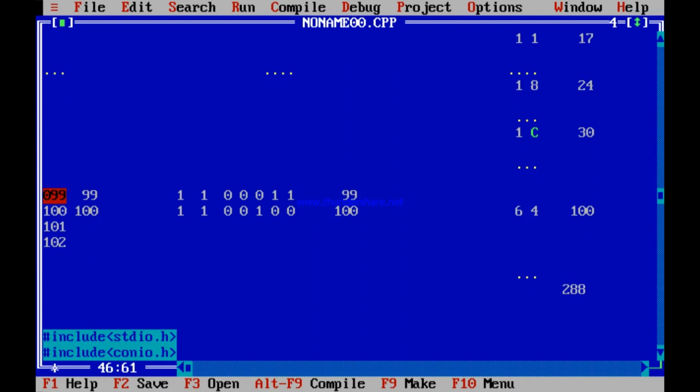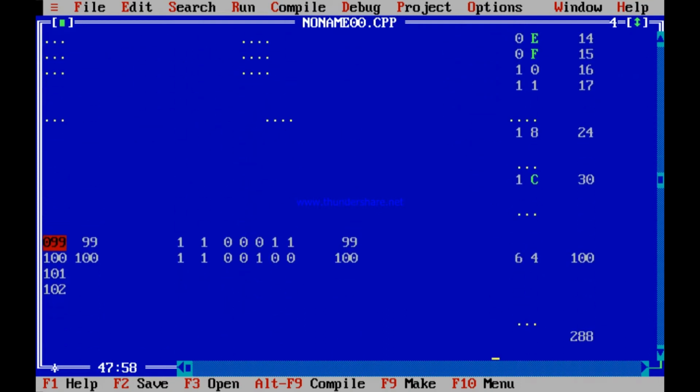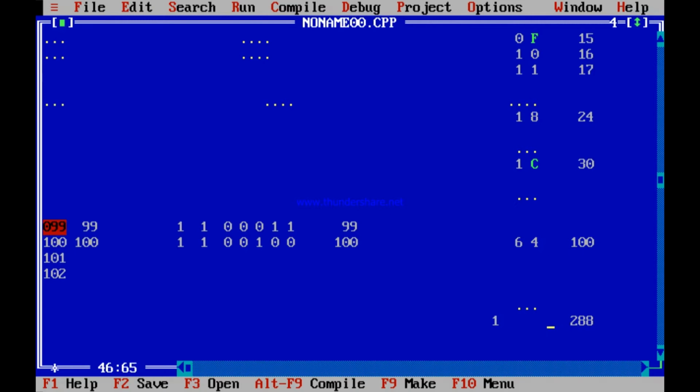So this is wrong. Instead, what you can say is, after 16, what is the next weight? The next weight is 256. So in place of this 256, definitely I can write a 1, because 256 fits within 288. So this is 1 256.